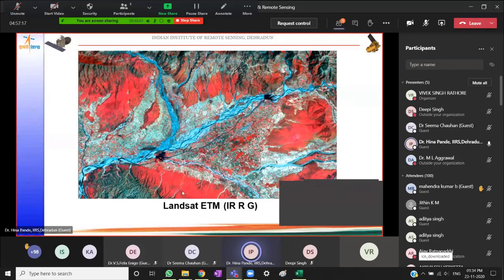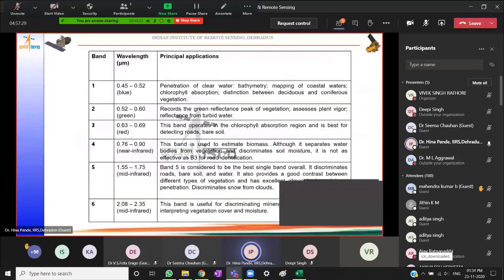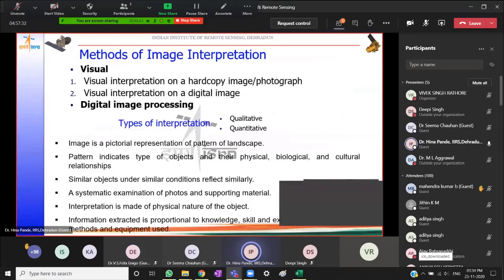So for a digital classifier, automatic classification, rule sets will have to be made which will be able to make a distinction between these characteristics. Otherwise, there might be a mixing of the classes. Right? Now I will quickly go through the next section, which deals with methods of image interpretation and how we use elements to make interpretation.